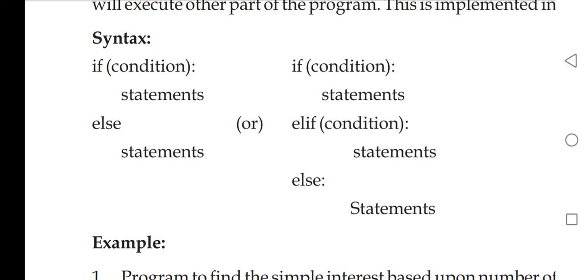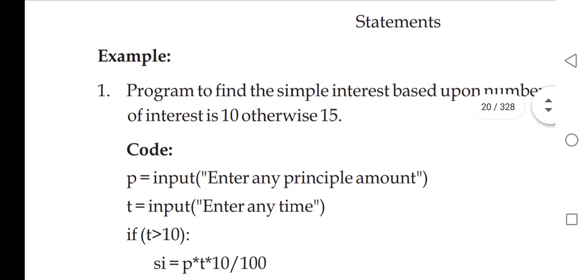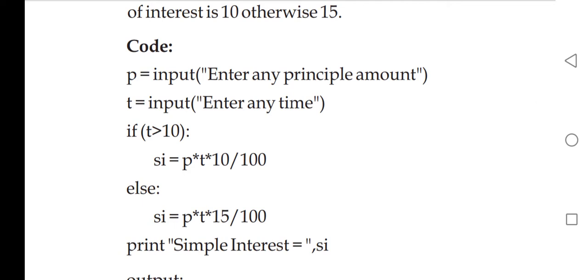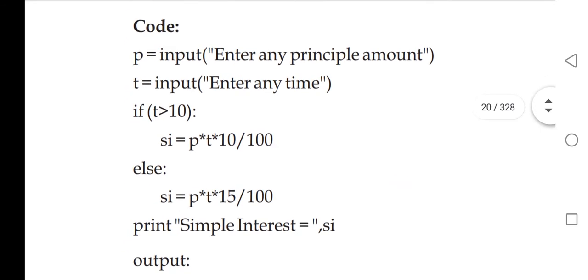So both the if and elif blocks will be skipped thereafter. Now we have an example here. P stores a float type value. T again stores a value. It may be float type, integer type, or both, but basically float type, because if it is integer, then we write int before input. So P and T will store it.